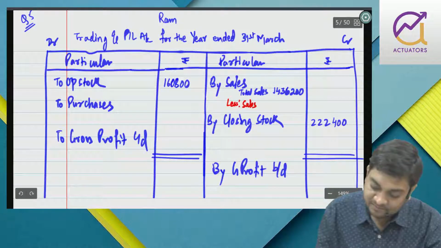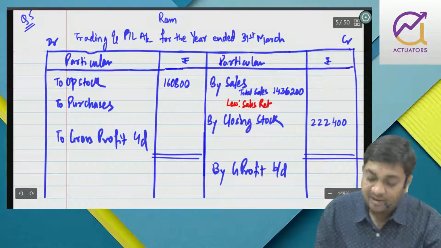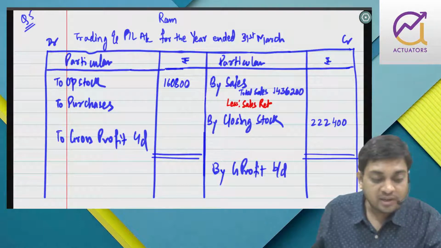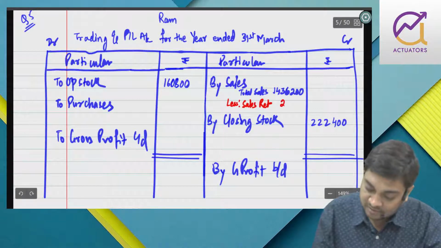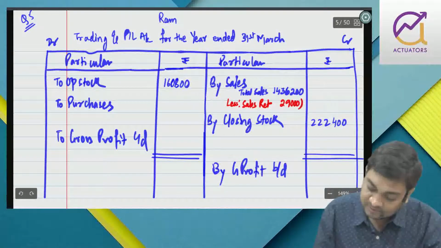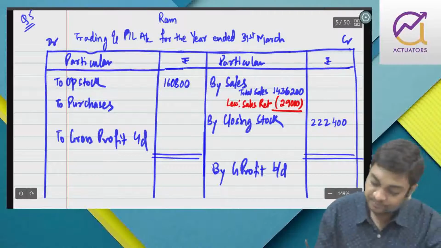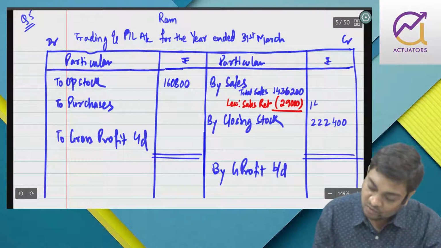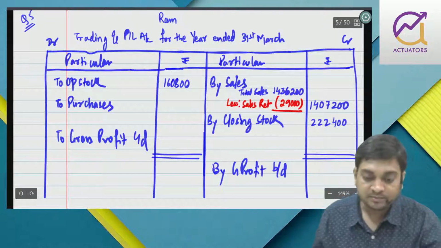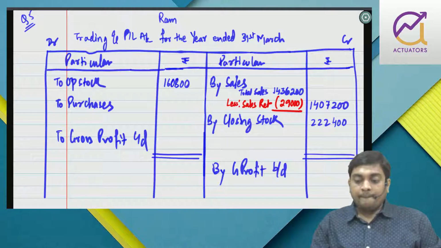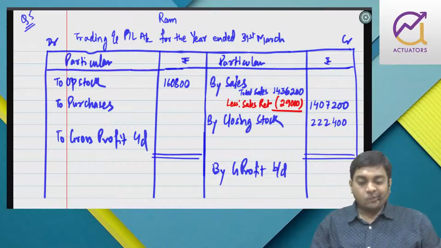Less sales return. In our earlier problem, there was no sales return. So return from debtor is 29,000. So now I will get 1,407,200. Is that fine?